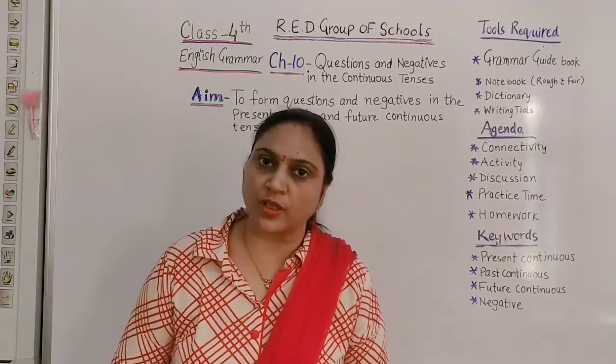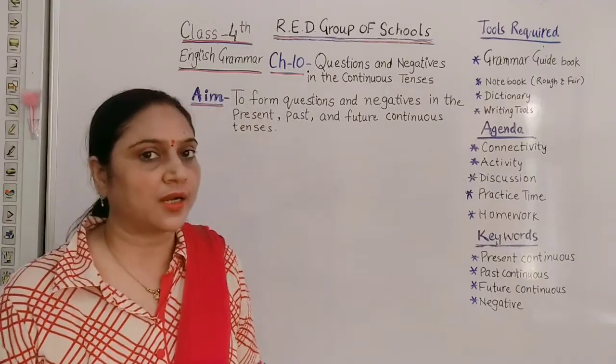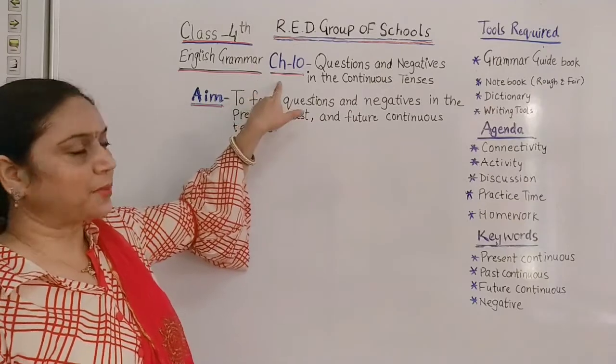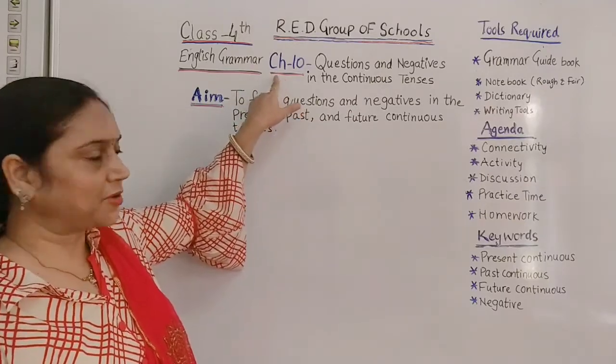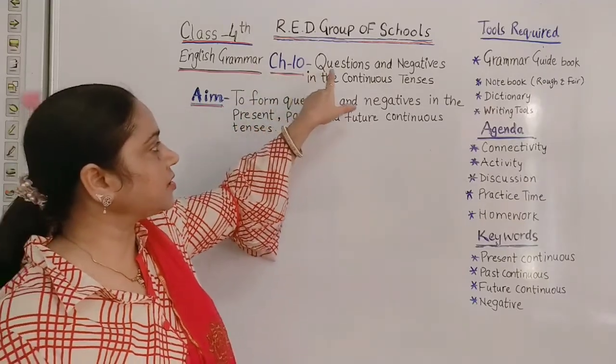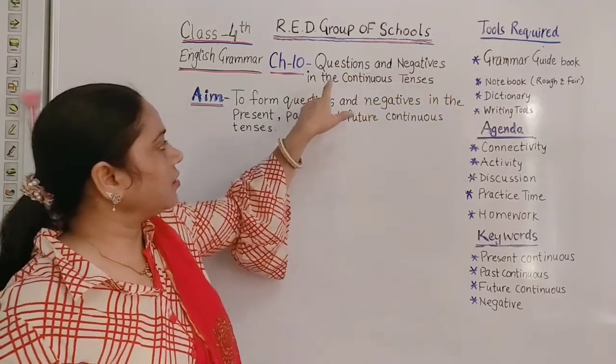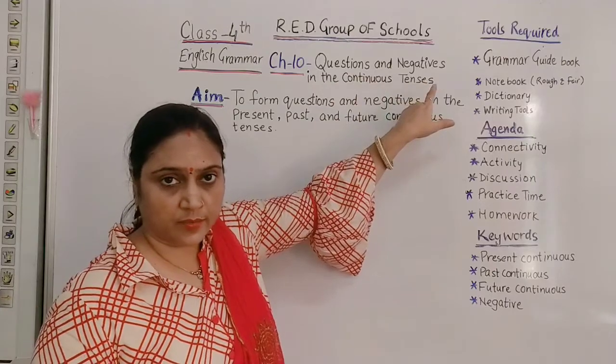This is class 4th English. Students, our today's class is based on grammar topic. And today we are going to start topic number 10, means chapter number 10. The name of the chapter is Questions and Negatives in the Continuous Tenses.